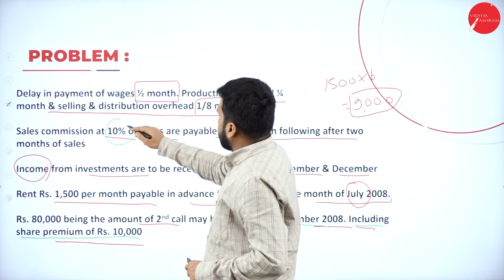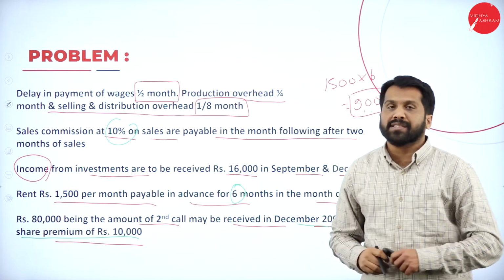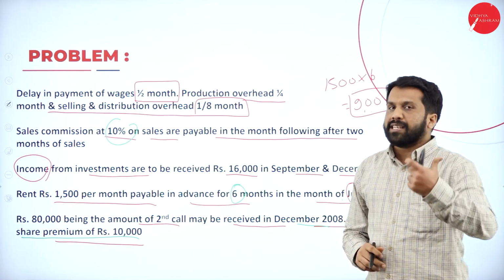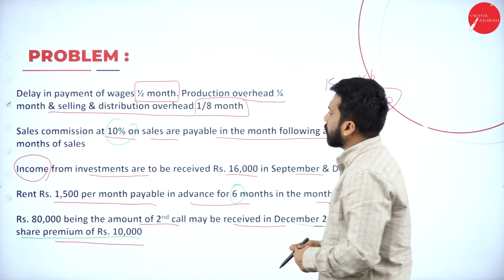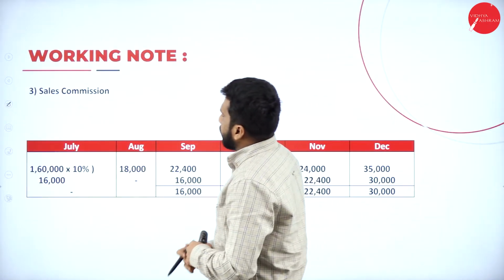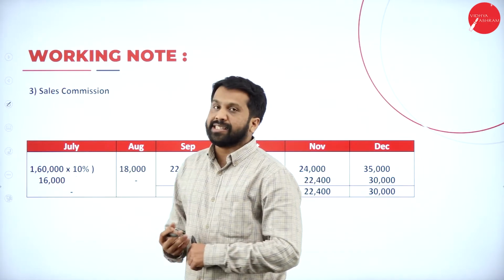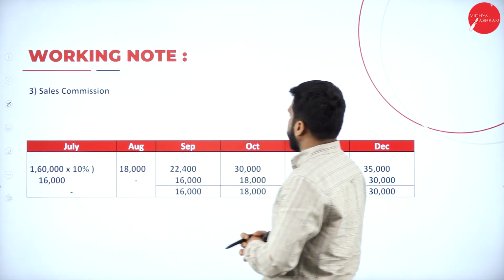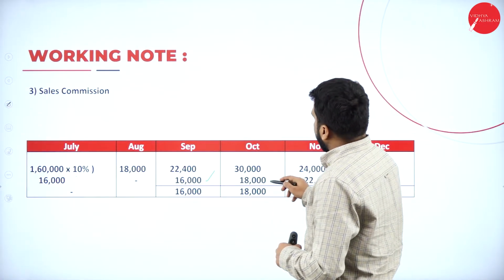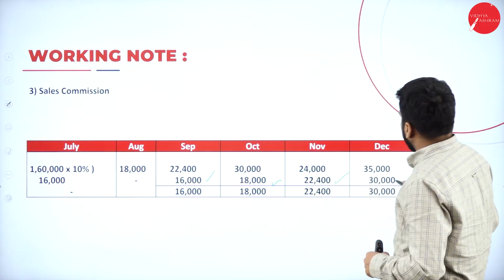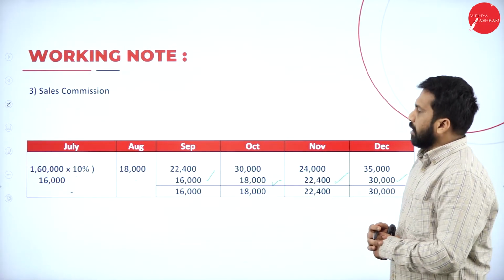Sales commission is 10% on the sales, payable in the month following after 2 months of sales. Whatever sales you have made, commission is paid after 2 months. Means what? So these are your sales. 1,60,000 into 10%. How much is it? 16,000. 16,000 paid when? In the month of September. Like that, 18,000, 22,400, 30,000. Similarly, if you calculate, you will get the answer.